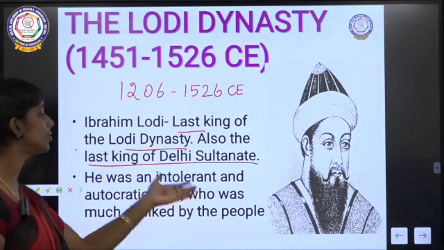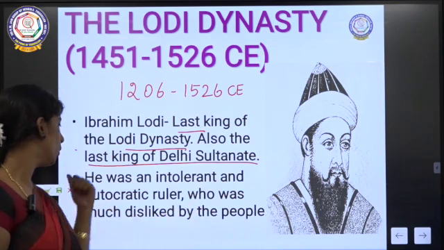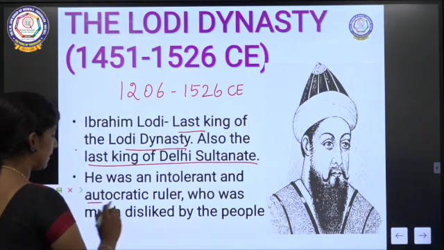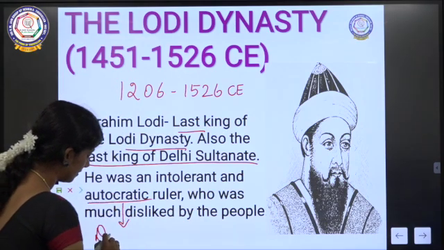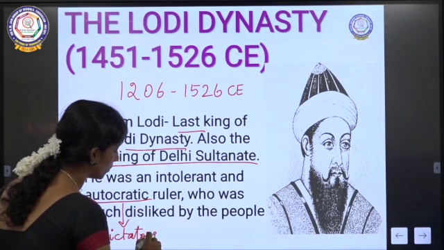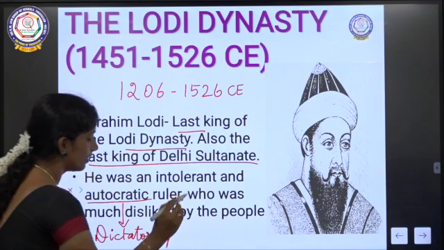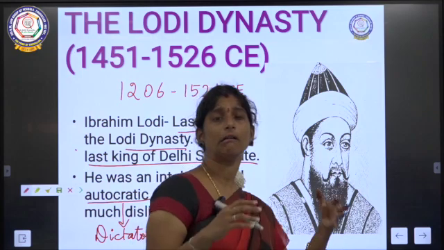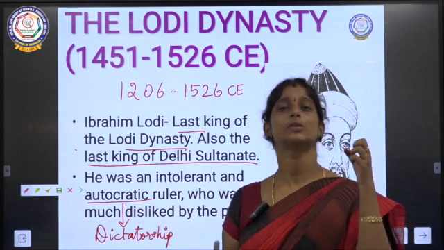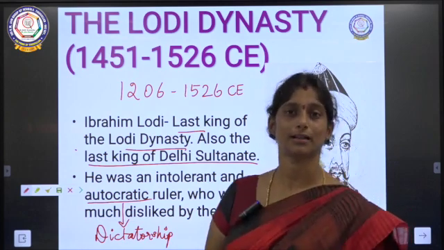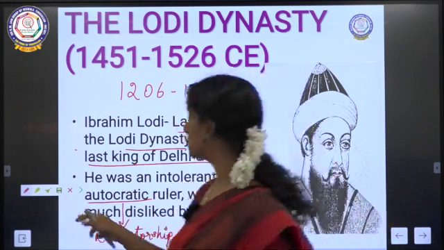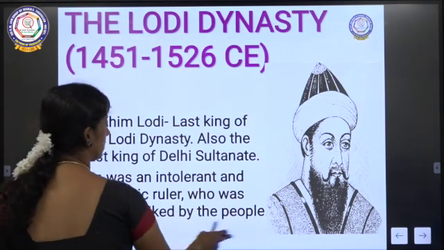He was an intolerant and autocratic ruler who was much disliked by the people. What is meant by autocratic? It is nothing but a dictator, right? A dictatorship can also be called autocracy. He was ruling with absolute power, so no one could question him. He was not answering anyone. He did not have efficient control over the country, and finally, he was not liked by his own people.